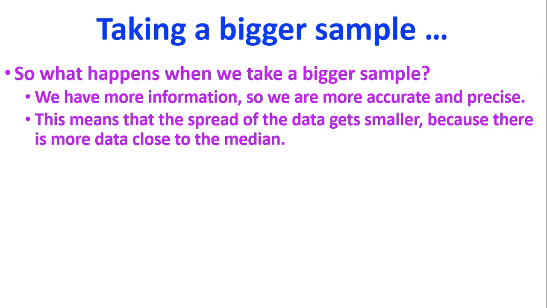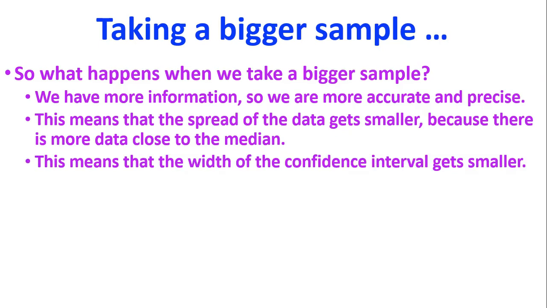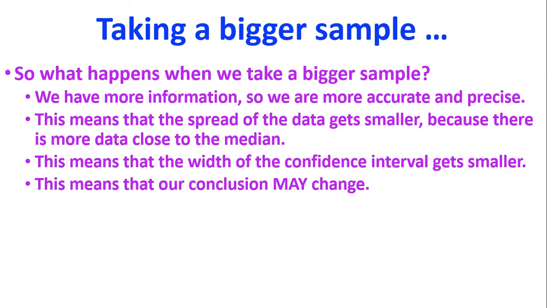And that means that as our sample gets bigger, the spread of the data gets smaller, because we've got a lot more data that is close to the centre, which is our median. So that means the width of our confidence interval is going to get smaller. Now I'm being very specific talking about the width of the confidence interval, because it is the width that's changing. It's not that the values are getting bigger or smaller. It's still centered in the same location. What's changing is how accurate that confidence interval is: we're getting more accurate.